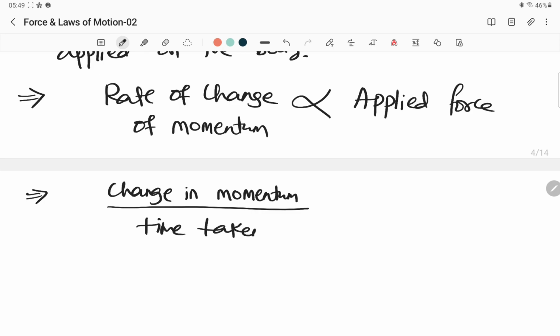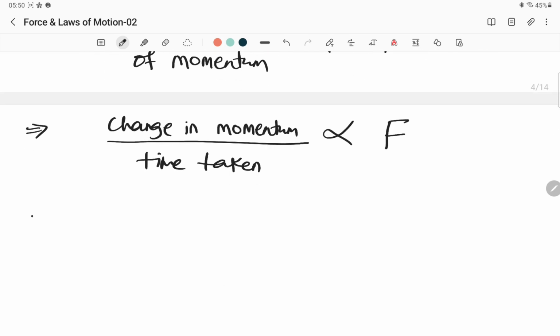And this is directly proportional to force. Applied force, the symbol is F. How to go about this change in momentum, we'll see diagrammatically.